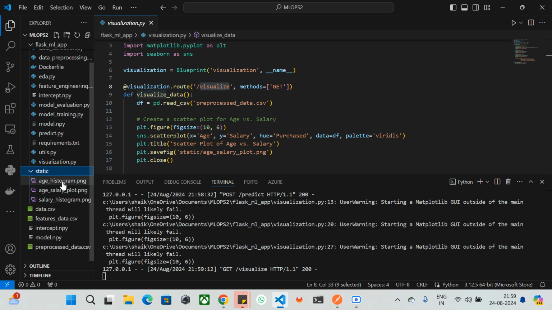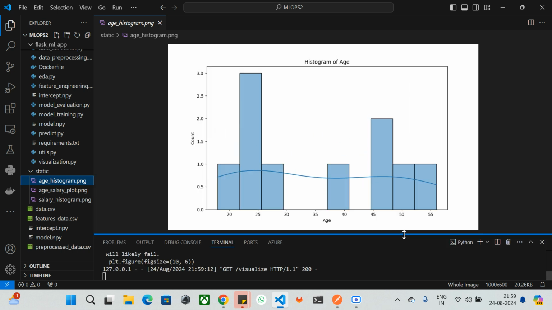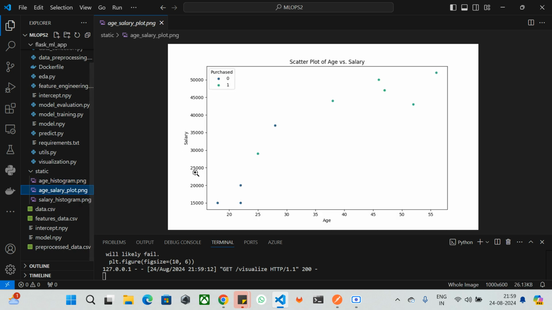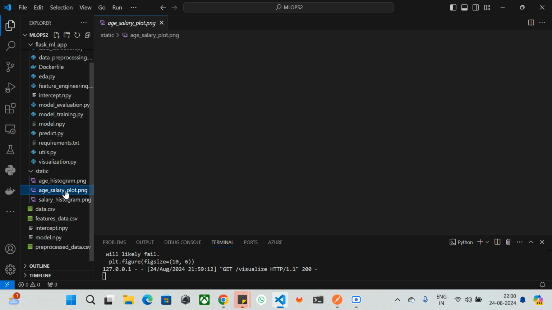Here we have the static folder, and we have the age histogram PNG. Can I zoom? Yes. We have the count and the age here, and it is showing this line. Then the salary plot PNG shows salary and age, giving purchase or not with zeros and ones. And the salary histogram has two histograms on the plot, one for age and salary, and the other a combination of curves.